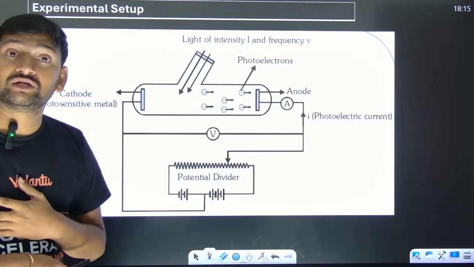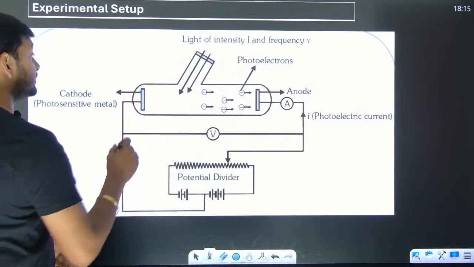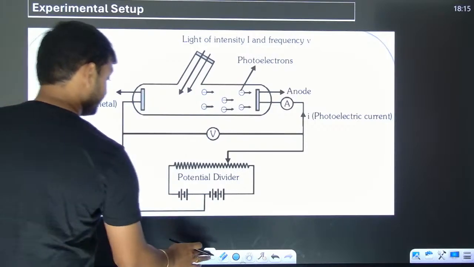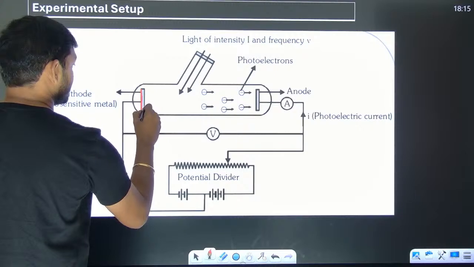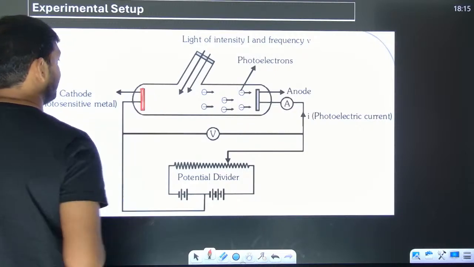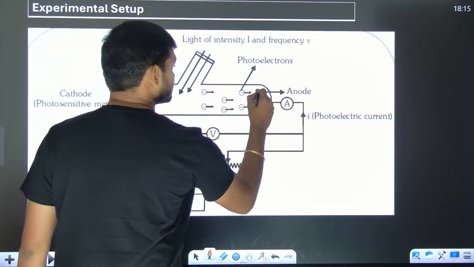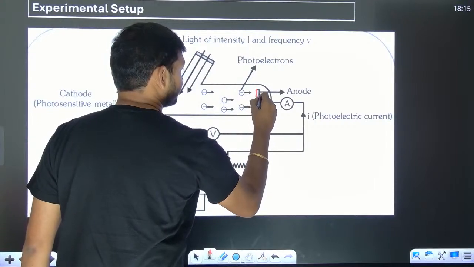So in order to do that experiment, what we are going to do is, we have a plate here. This is called the cathode plate, or you can call it the emitter. And this is the anode plate.